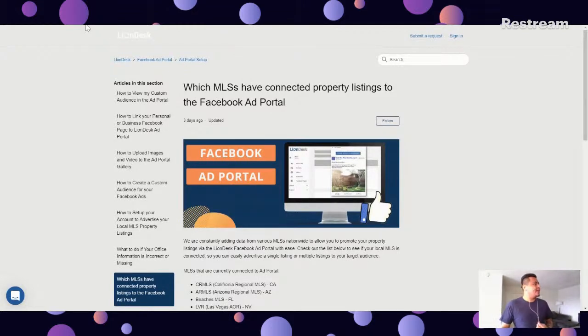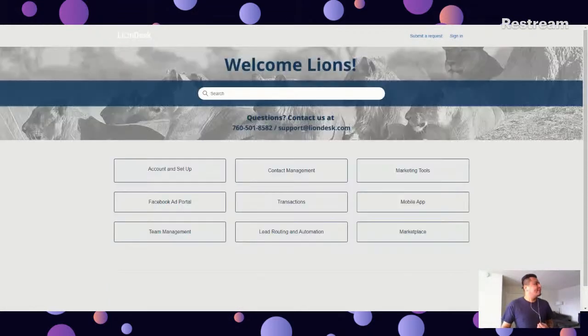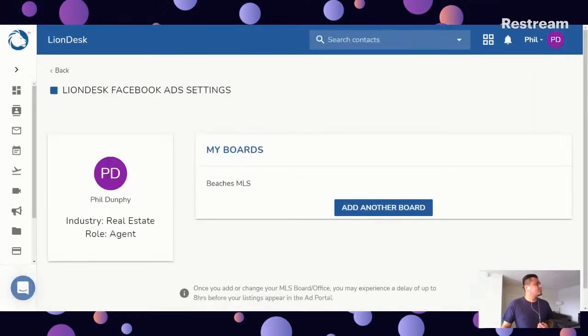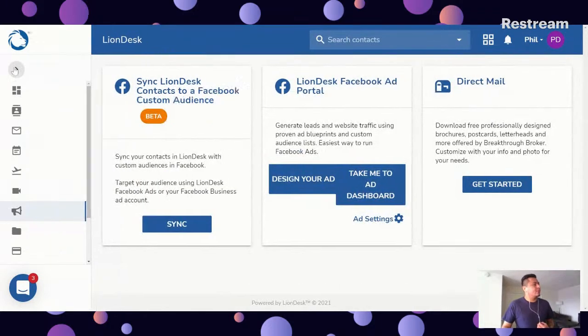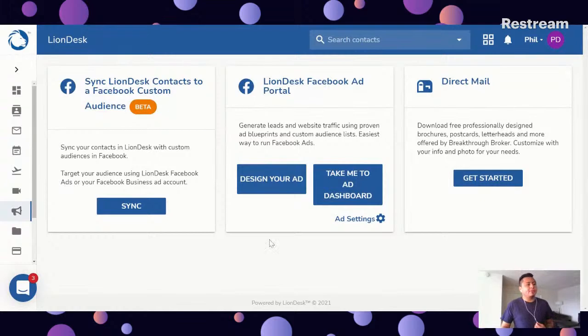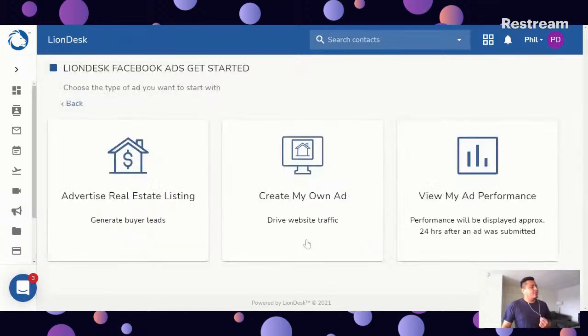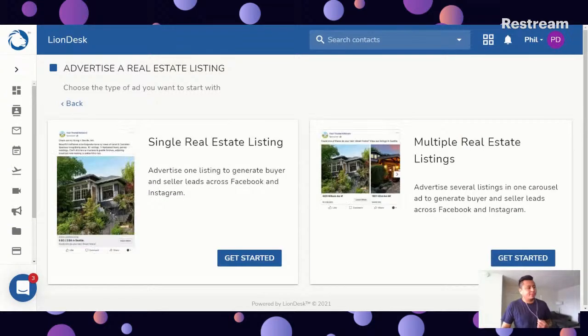All right, so let's go back into Liondesk. Let's go ahead, open up the main menu and click on Marketing. We'll see this middle tile, Liondesk Facebook ad portal. For this one, we're going to go ahead and click on Design Your Ad. You're going to see here on the far left, Advertise Real Estate Listing. So go ahead and click.